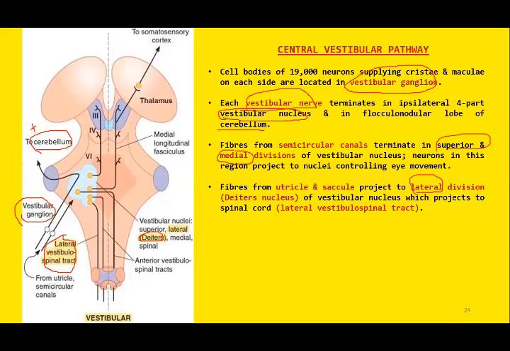I repeat, the lateral nucleus, or the Dieter's nucleus, will receive the input from the otolith organs. So the fibers from the otolith organs, utricle and saccule both, will project to the lateral nucleus, and this will continue as the lateral vestibulospinal pathway.